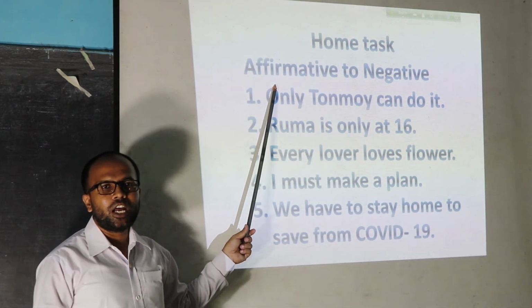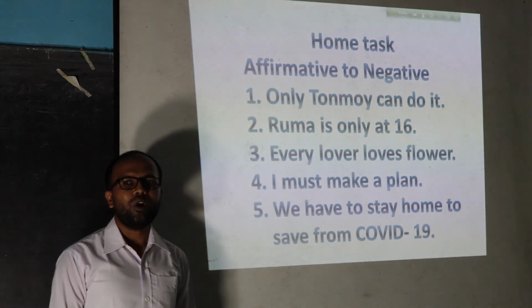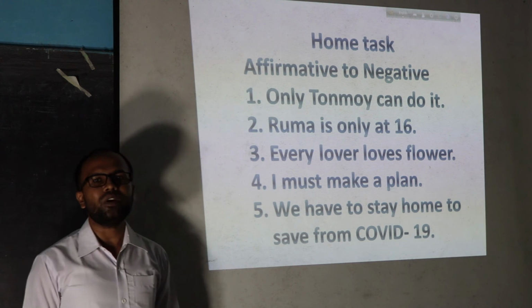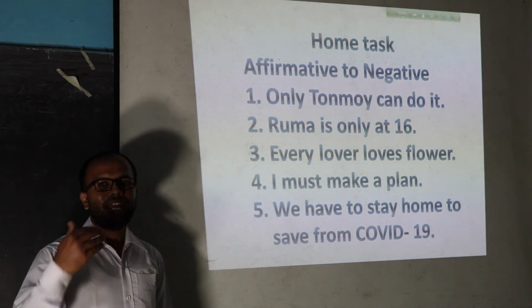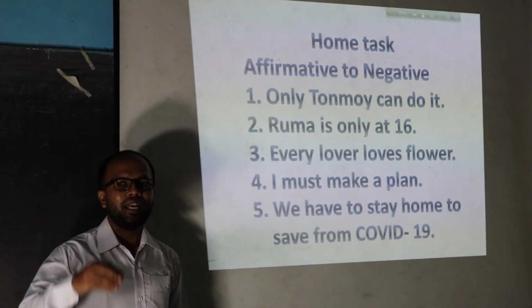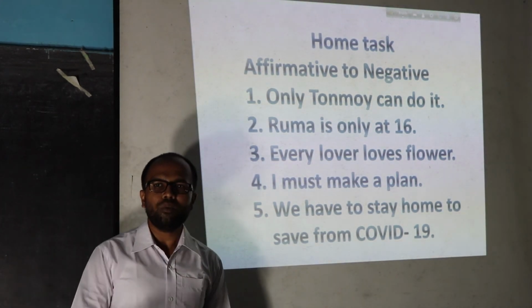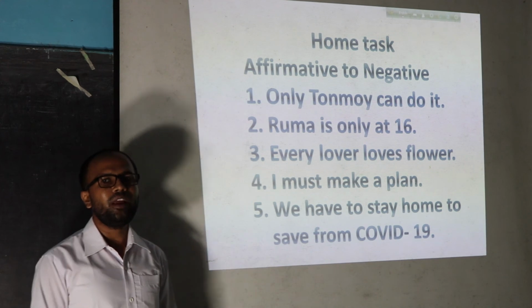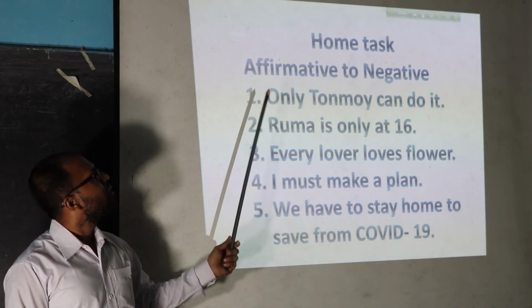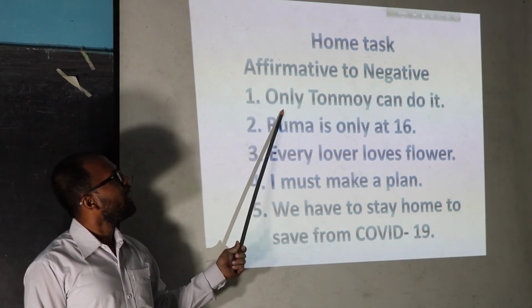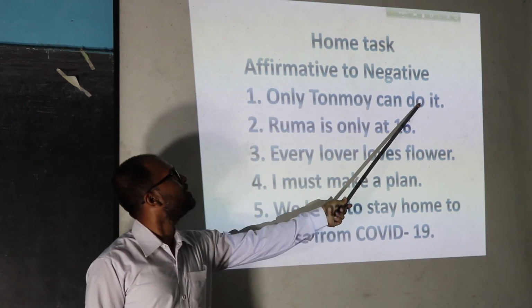In this situation, we have learnt about changing sentences from affirmative to negative. For the next time, I am giving some home task for everybody. Now write down on your khata. Number 1, only Tanmoy can do it.